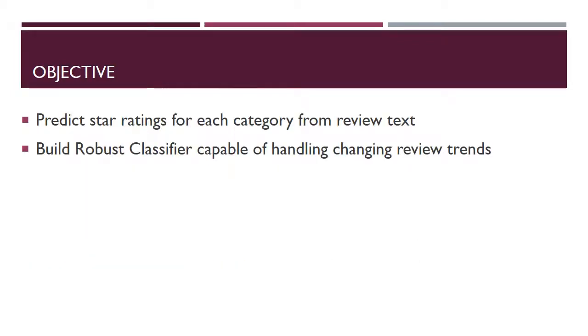Our objective is twofold. We aim to provide category-specific reviews for restaurants in the following categories: ambience, food quality and taste, service quality of the restaurant. Also, it is important that a robust classifier is built which can handle changes in reviewing trends in the future with minimal maintenance.